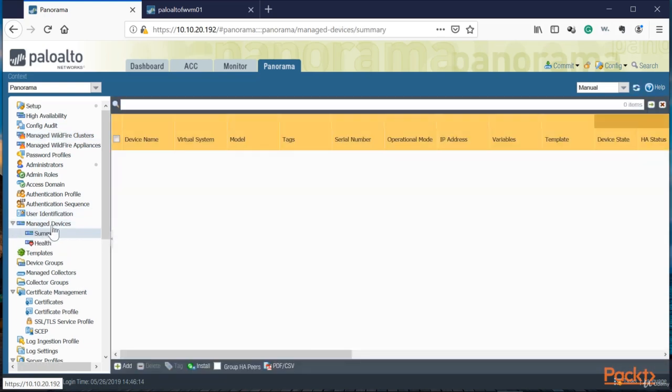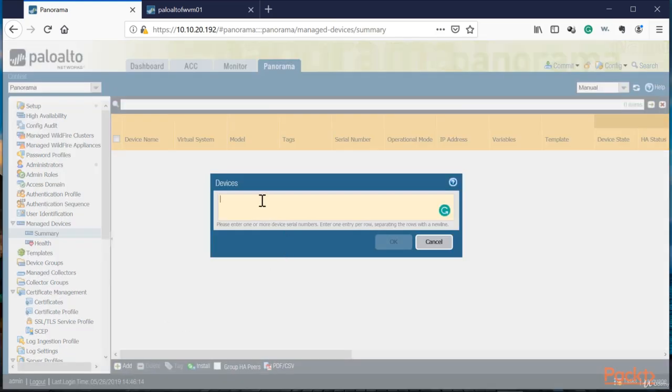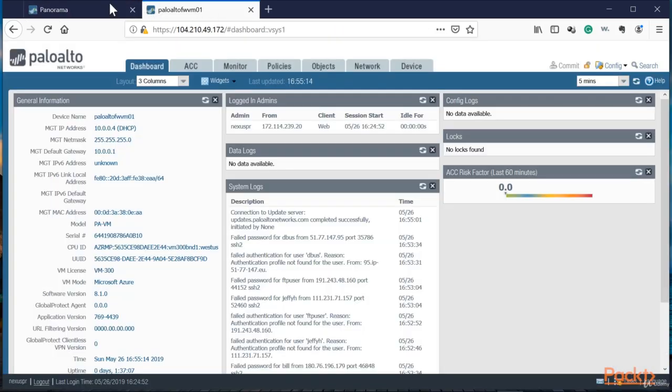Under the Managed Devices section, this is where you're going to be presented with the option to add individual firewalls. And the way that you do it is by adding a serial number. If you want to know where that firewall serial number is, in this case, I have one that is licensed. So there's the serial number. You go onto the dashboard, log into a particular unit, and grab the serial number out of the dashboard. That's a very easy way to get your serial number out of the General Information widget.